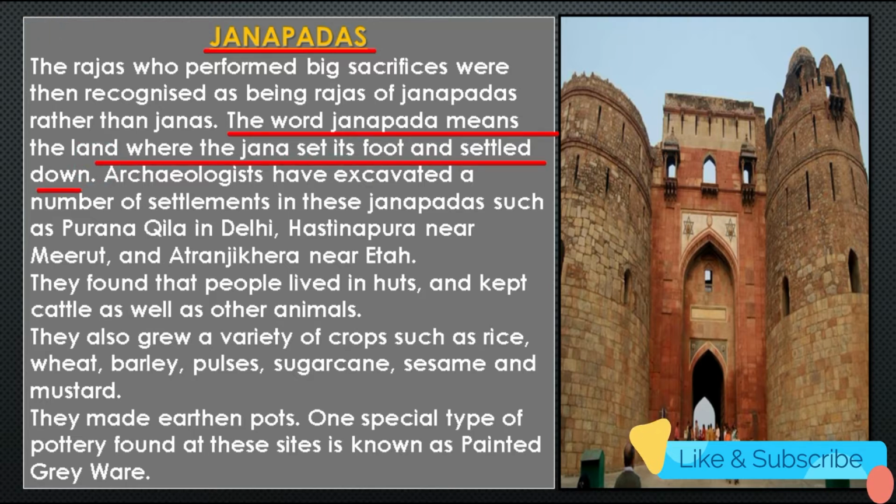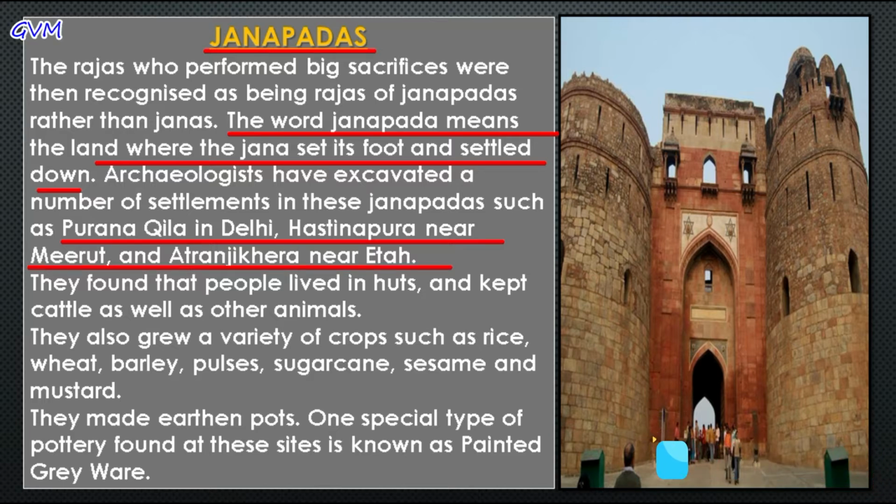And students, later many archaeologists excavated a number of settlements in these Janpadas, such as the Purana Qila in Delhi, Hastinapur near Meerut, and Atranjikhera near Etah. During their excavation, the archaeologists found that the people there lived in herds, kept cattle and other animals, and also grew a variety of crops such as wheat, rice, barley, pulses, sugarcane, sesame, and mustard.